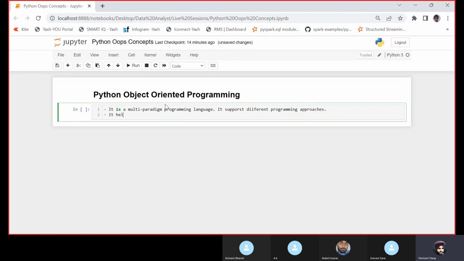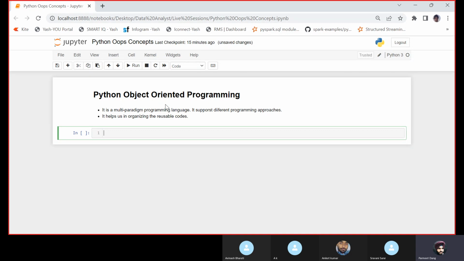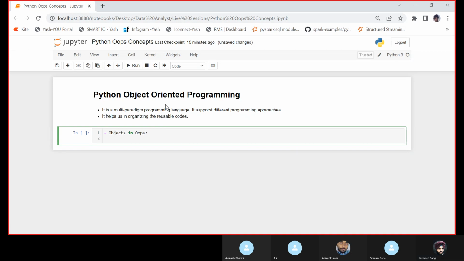It helps us in organizing the reusable code. So we will study two things: objects in OOPS, what are objects in OOPS, and another thing is classes.